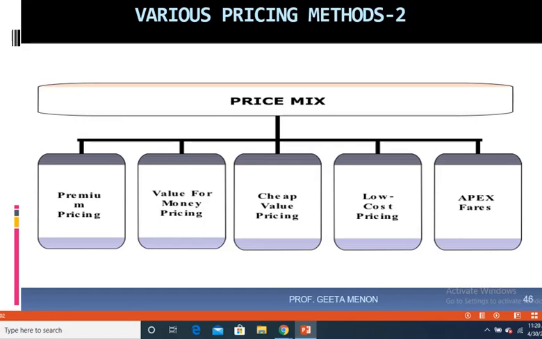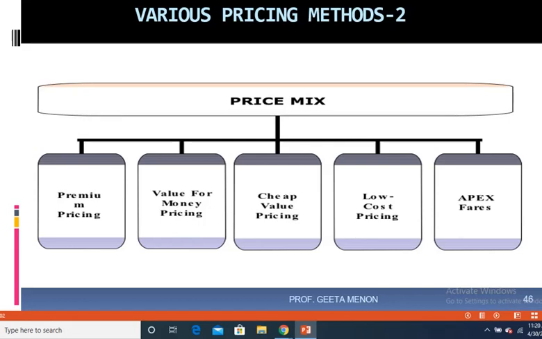So premium pricing essentially means fixing a price which is higher than that of your competitors to achieve a premium position. And this pricing is used to show that your product has some unique features or advantages as compared to the competitor's product.